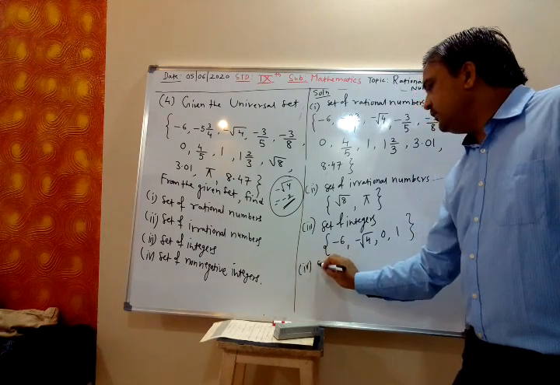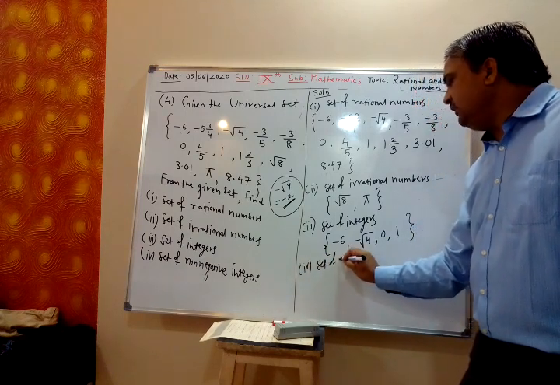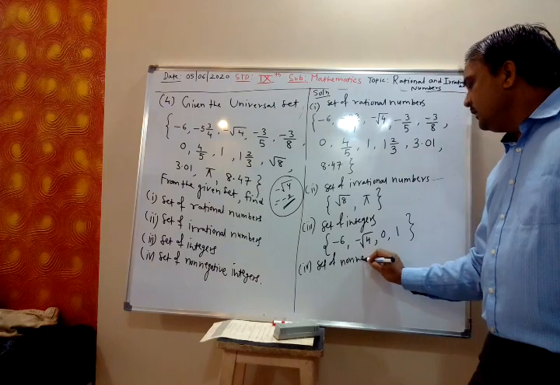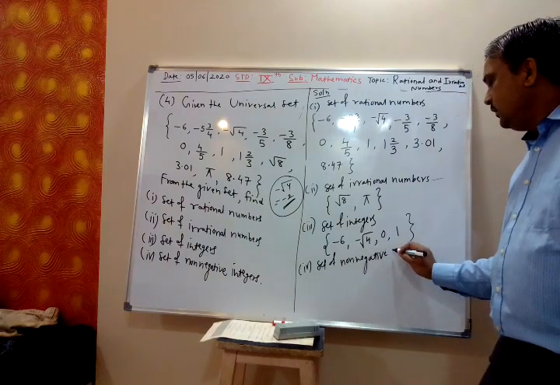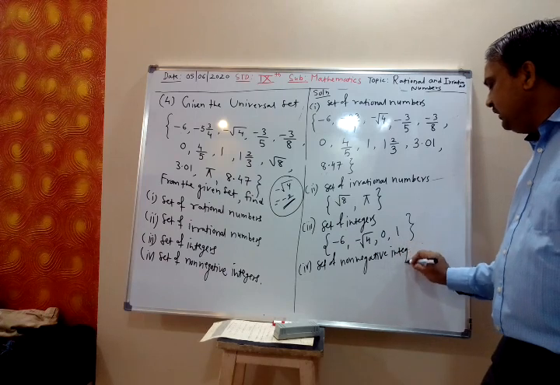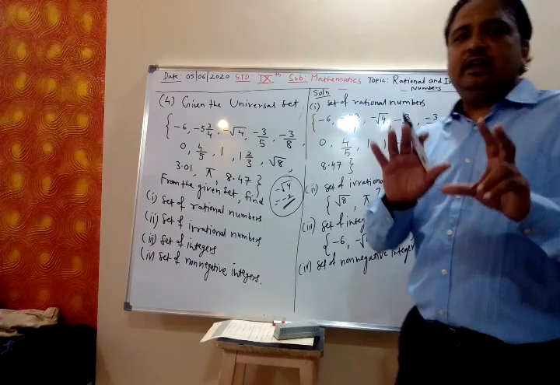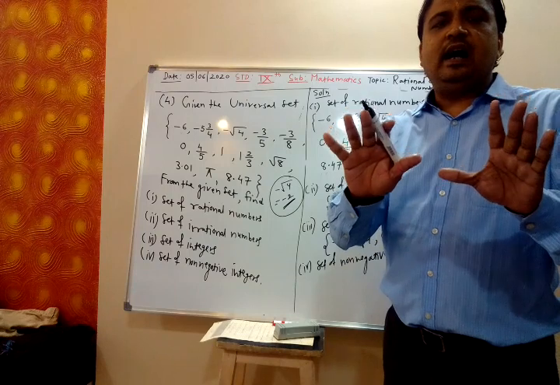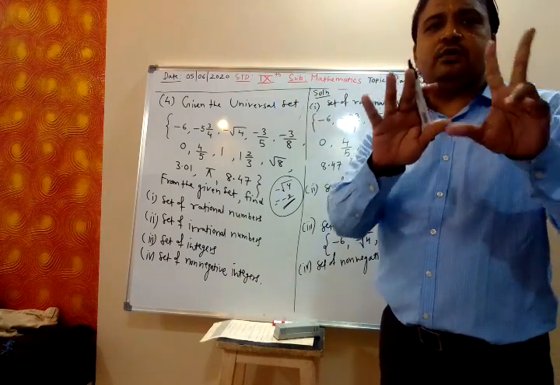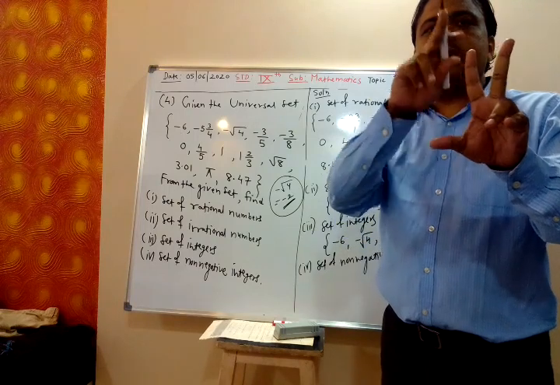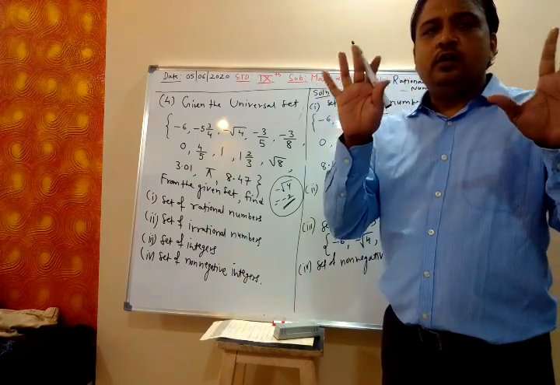Then fourth, set of non-negative integers. What is a non-negative integer? See, integers are either negative or positive or 0, three categories: plus, minus or 0.